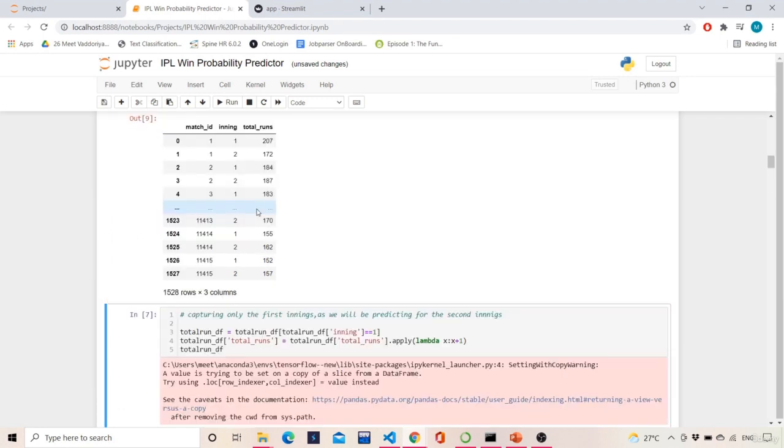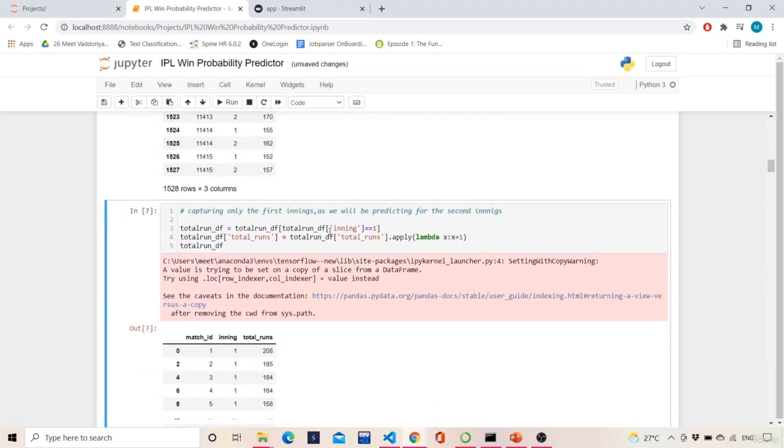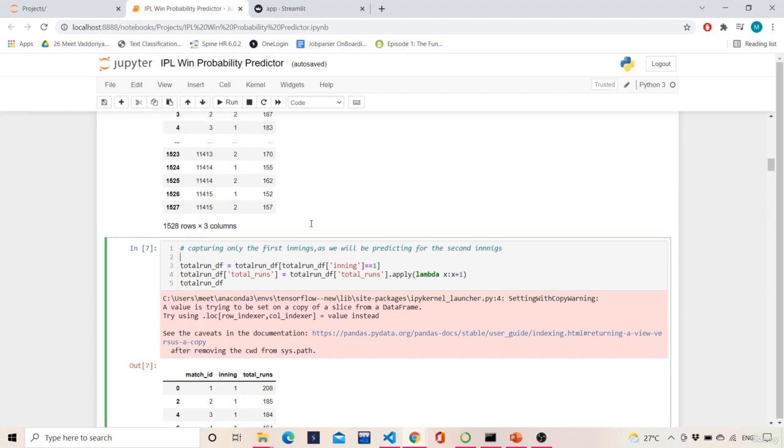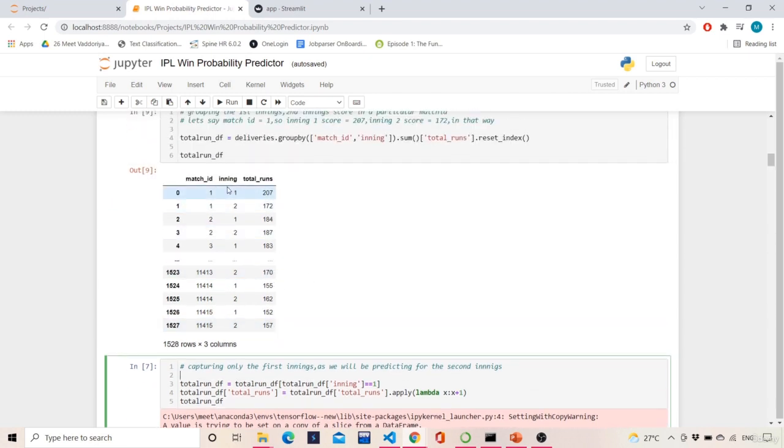Yes, so the same thing I'm storing into this. Now I'm considering only the first inning score, capturing the first innings, as we will be predicting from the second innings, right? So I'll capture the first inning score only first. Total runs is equal to total run DF of inning, wherever it is 1, I'm capturing that. And now the target will always be the total runs scored plus 1, right?